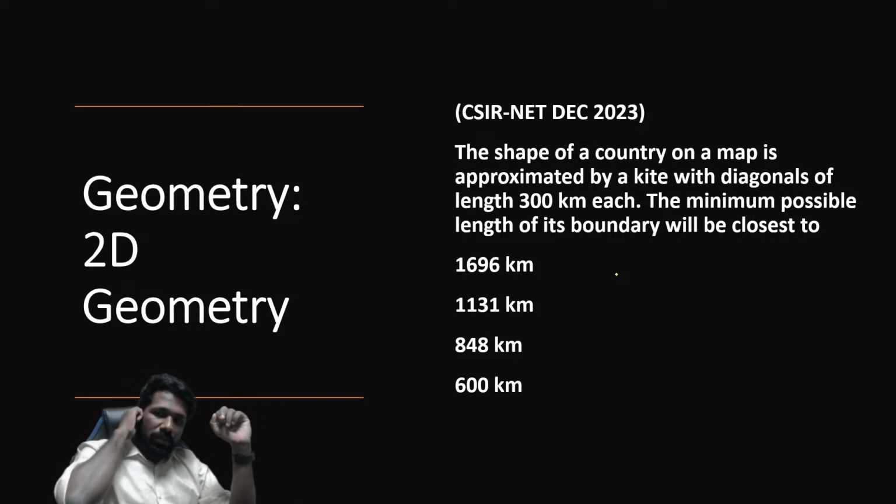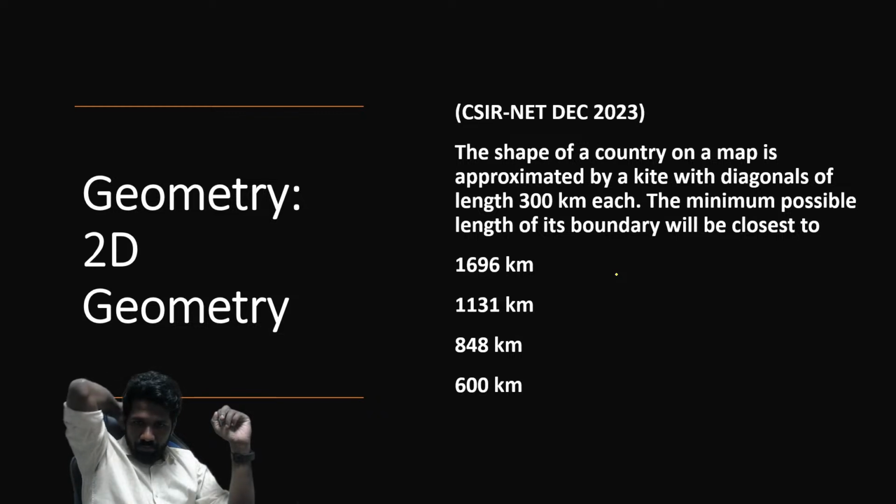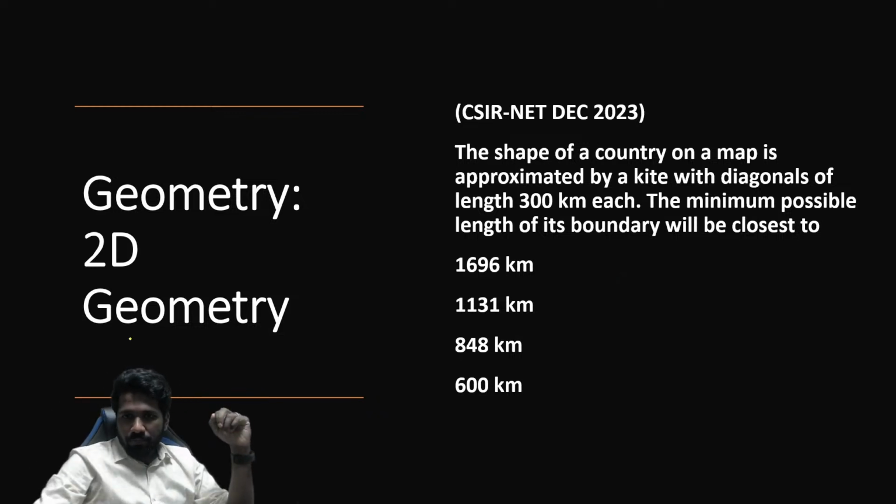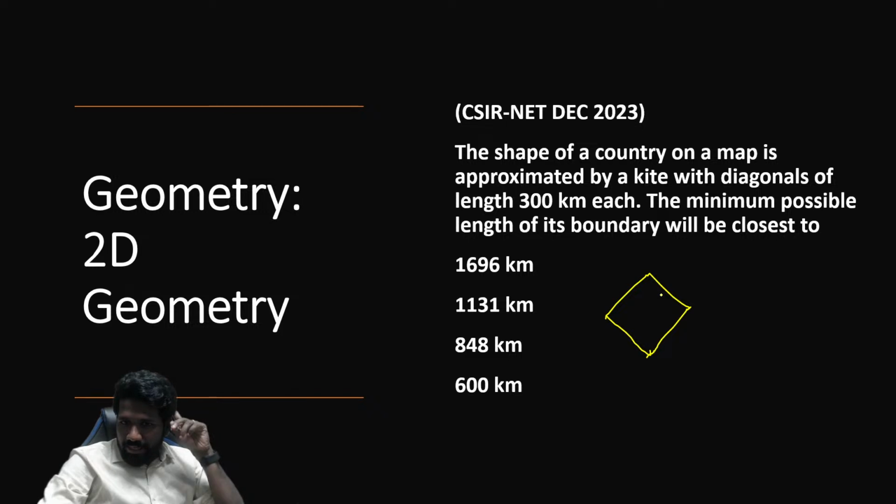So this question please try. I'll just draw a shape of a country. Yeah, you try the question. I'll just draw the picture. Shape of a country is in the shape of a kite. This is kite. Diagonals are 300 kilometers. That means diagonals are equal.